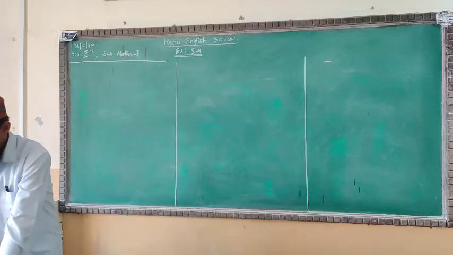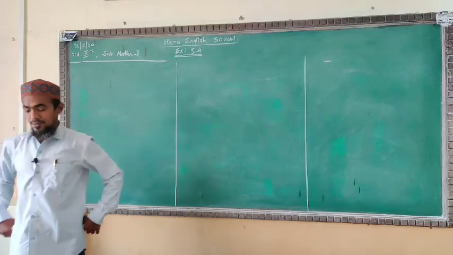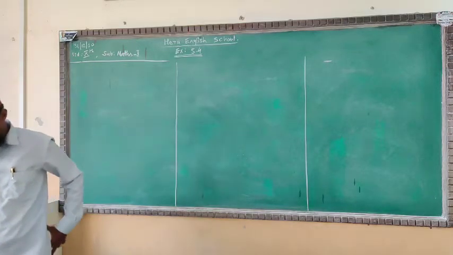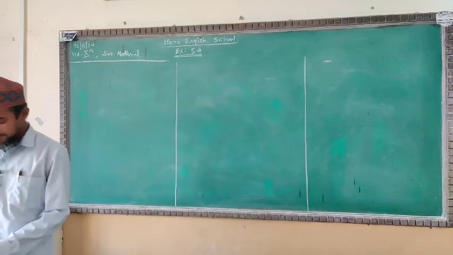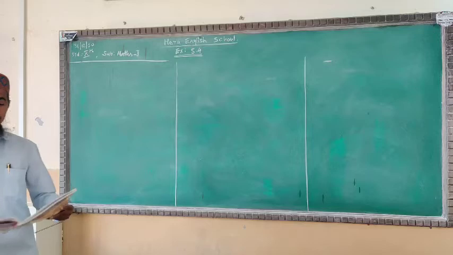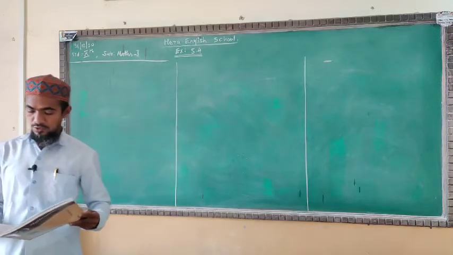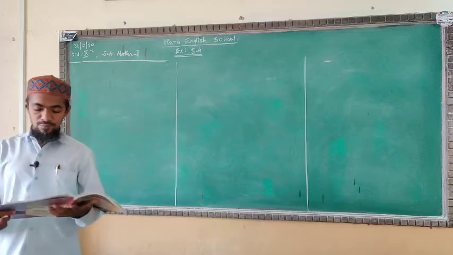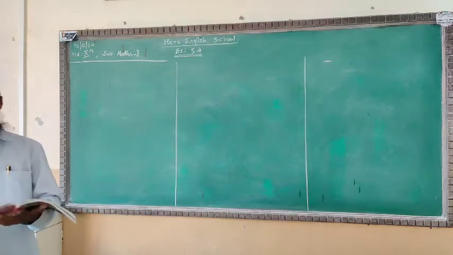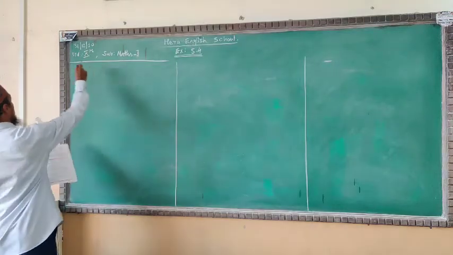Students, in my last lecture we have seen exercise number 5.3. Today we are going to continue with exercise 5.4. See very well everyone, on page number 125. Here in the question we are given: if two coins are tossed, find the probability of the following events. See question number 1 of exercise 5.4.